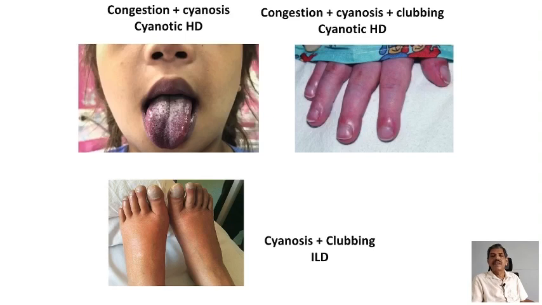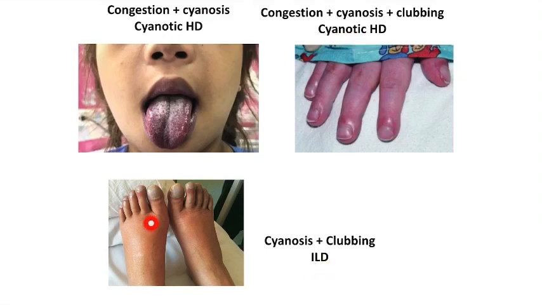This picture is showing central cyanosis, and the tongue is typically showing congestion and cyanosis, and the child has cyanotic congenital heart disease. And this is the pink cyanosis. Again, it is seen in congenital cyanotic heart disease.